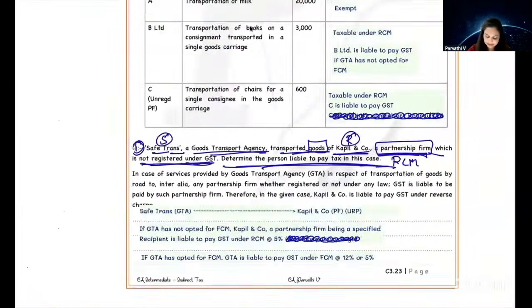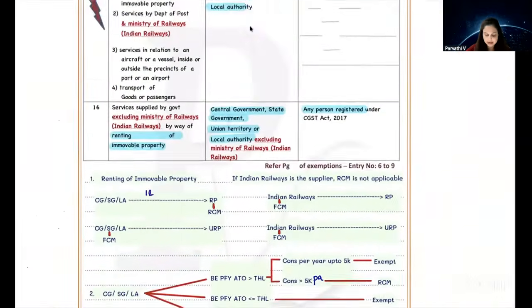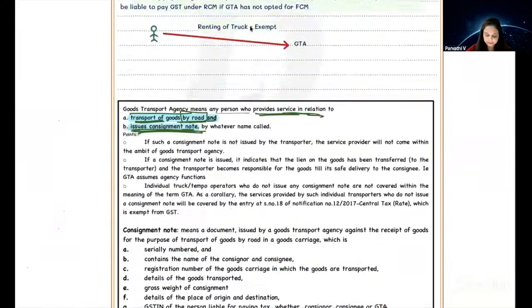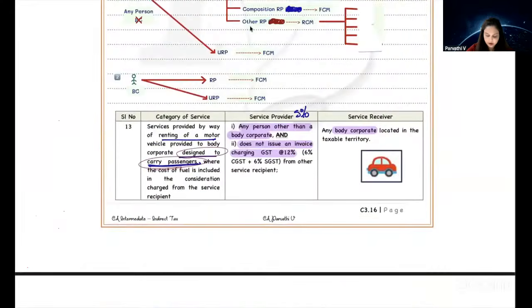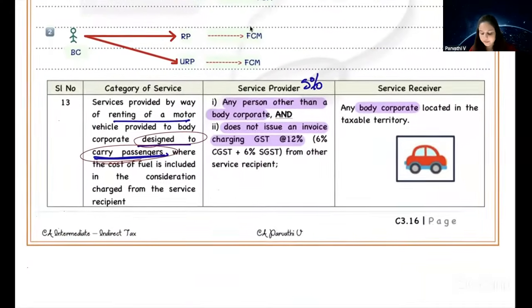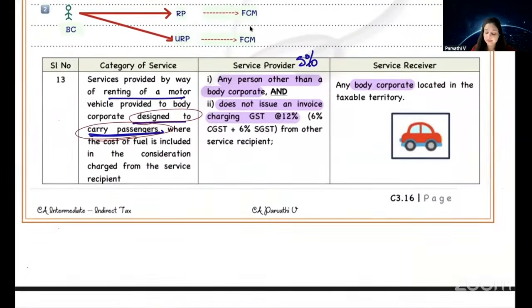Here again, it's a very simple amendment. Let's look at renting of motor vehicle services. Here we learned renting of motor vehicle service. When is it covered under RCM? If the supplier is any person other than a body corporate who does not issue an invoice charging GST at 12%. Now that 12% has become 18%. Only amendment.